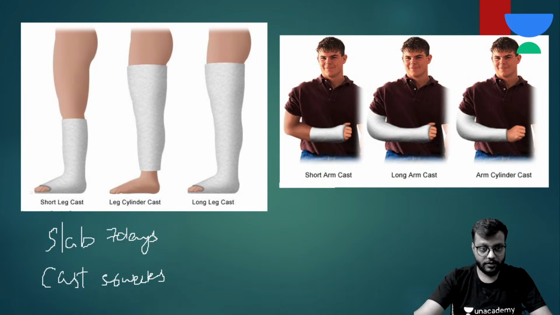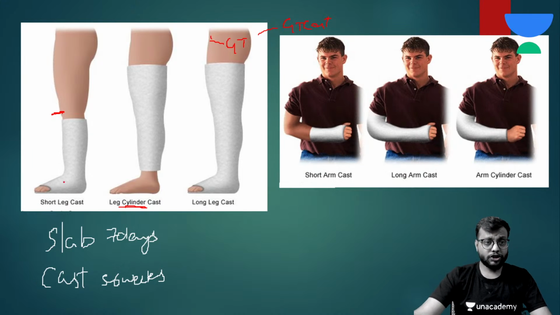This is a below knee cast, below the knee, this is the above knee cast, and if it is till the greater trochanter it is called the GT cast. It is an above knee cast but you can see the ankle joint is spared, it is called the cylindrical cast. Where is the short leg cast applied? It is applied for fracture of the distal tibia and fibula and the fractures of the ankle joint and the tarsal bones.